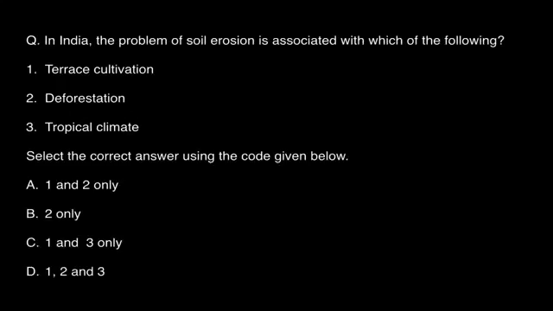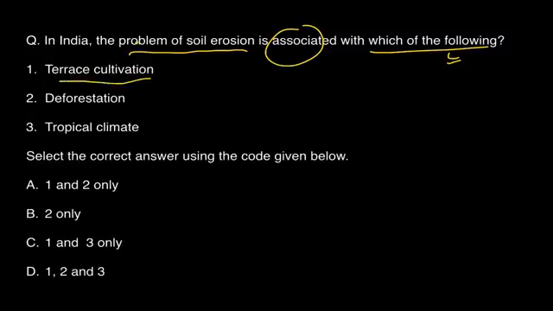Okay, now in India the problem of soil erosion is associated with which of the following? See, the term is problem, not the term soil erosion. Terrace cultivation prevents soil erosion, everybody knows. In Mussoorie there was terrace cultivation. Soil used to be gripped by the plants, and hence soil erosion was prevented. Deforestation in any part of the world will obviously lead to soil erosion, so answer is 2 obviously, and tropical climate has absolutely nothing to do with soil erosion, so answer is 2.